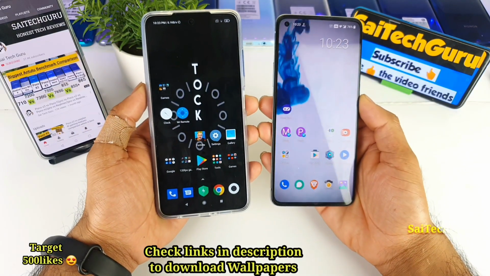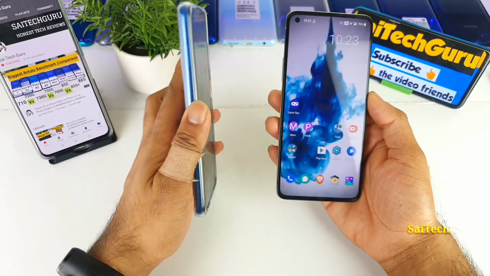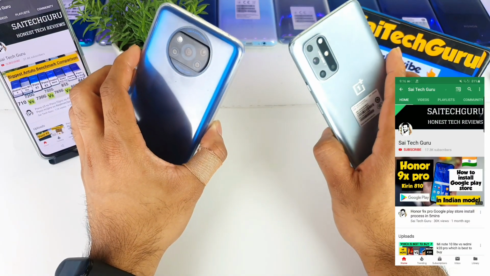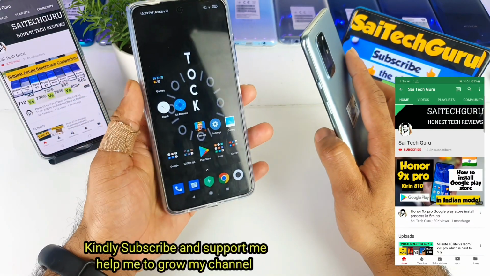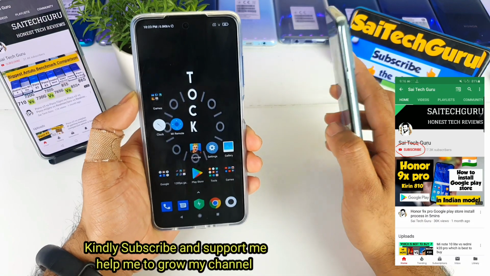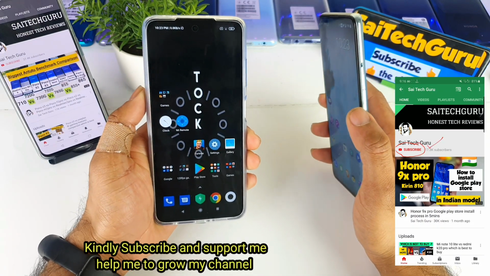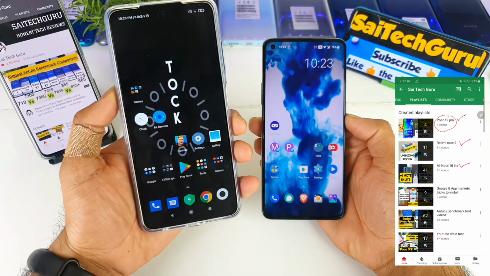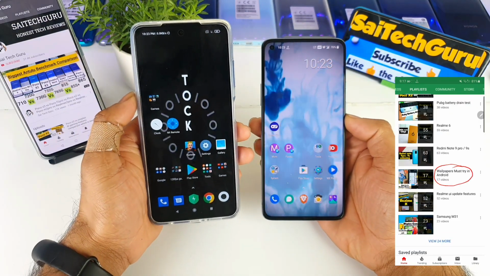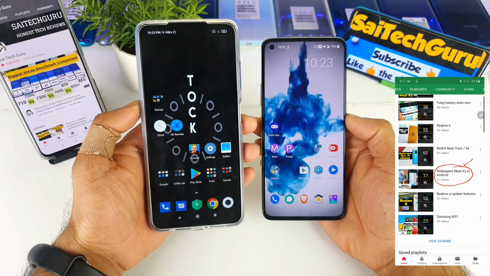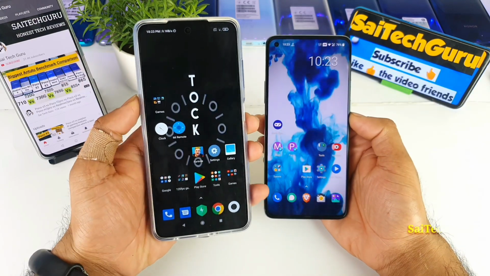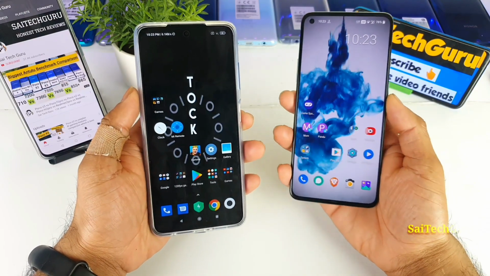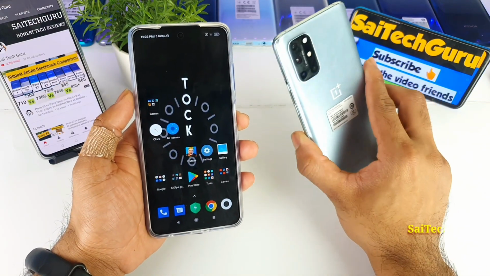In today's video, I'll be doing the speed test comparison between the Poco X3 versus the OnePlus 8T device. I know friends, if you are thinking that it's not a fair comparison, but I still want to compare the Poco X3, which has a Snapdragon 732G processor, versus the Snapdragon 865 processor, because most of my recent subscribers are from the Poco X3 device, and at least you should know how much the Poco X3 is capable of performing when it compares to the top high-end mobile phone which has a Snapdragon 865 processor.